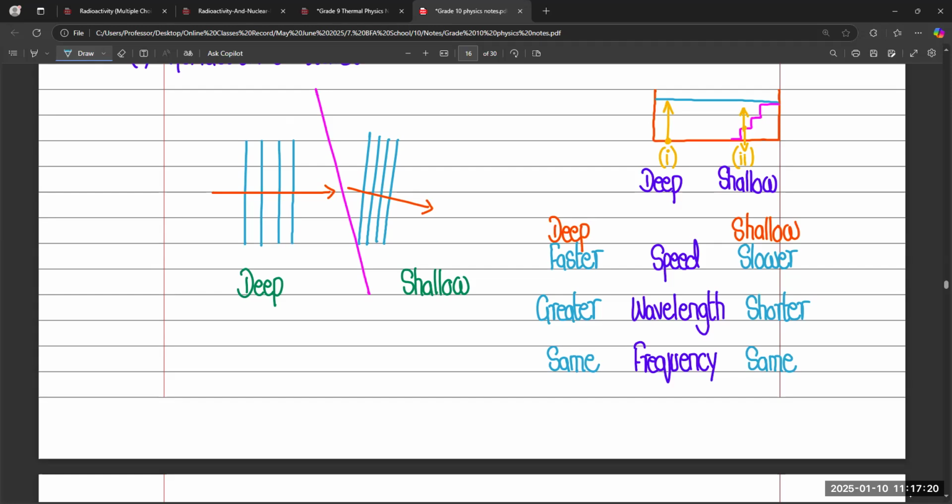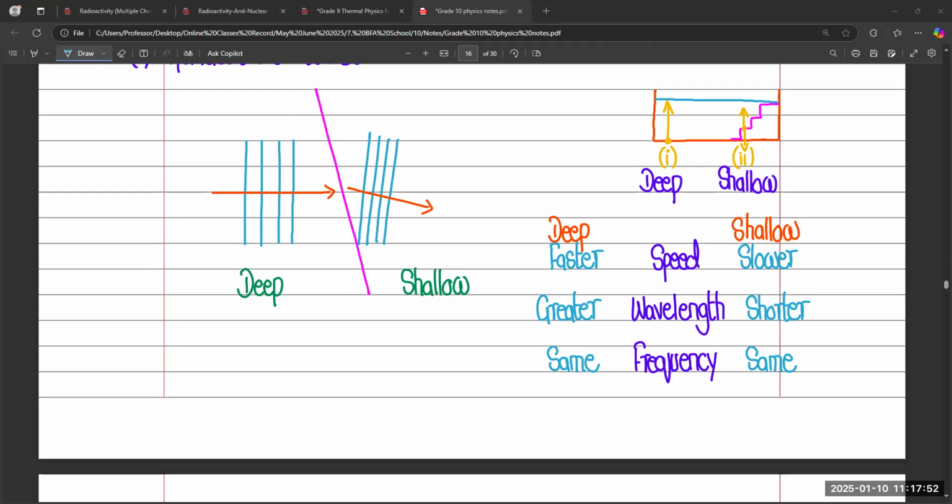But moving fast, wavelength, the length of waves: when the wave is generated from deep water, it is long and big. When it goes to the corner, it becomes short. So that's why we call it large wavelength and short wavelength. So this is the difference between deep water and shallow water waves.